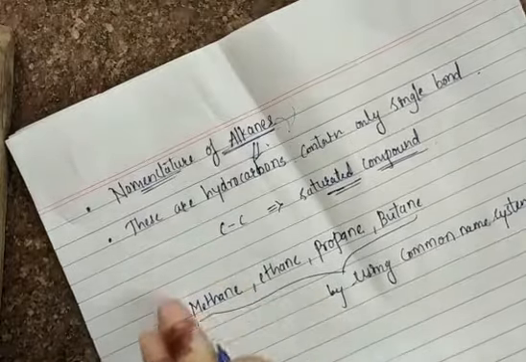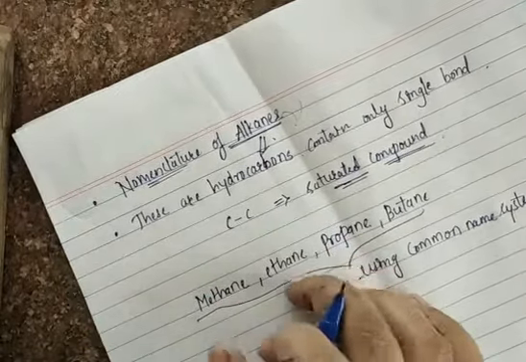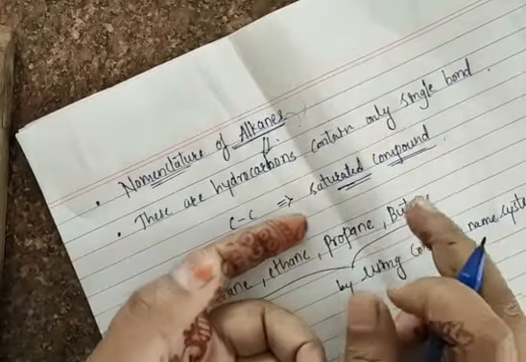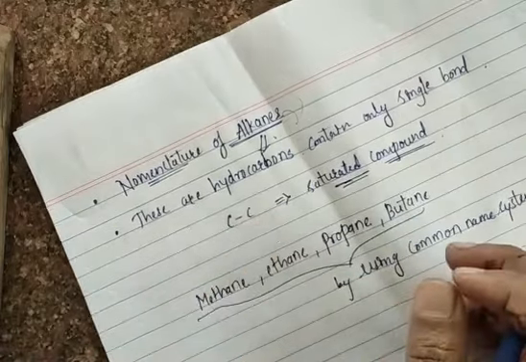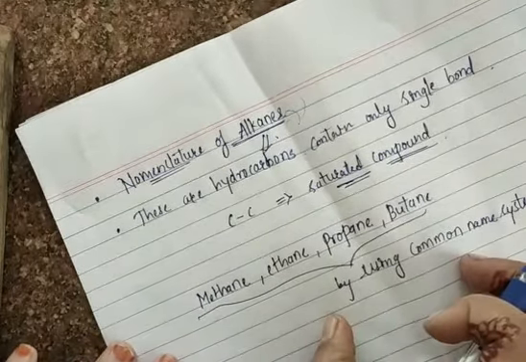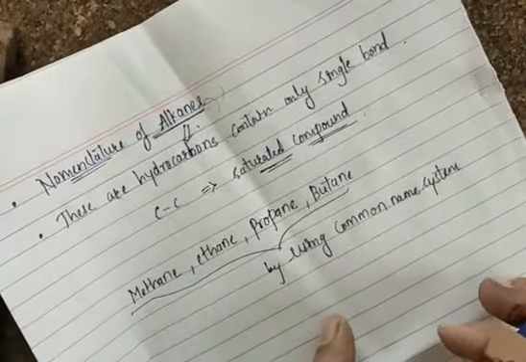These are alkanes. If there is one carbon atom, we call it methane. For two carbon atoms we give the name ethane. For three carbon atoms we give the name propane. For four carbon atoms we give the name butane. These are the common names for the alkanes, given by using the common name system.